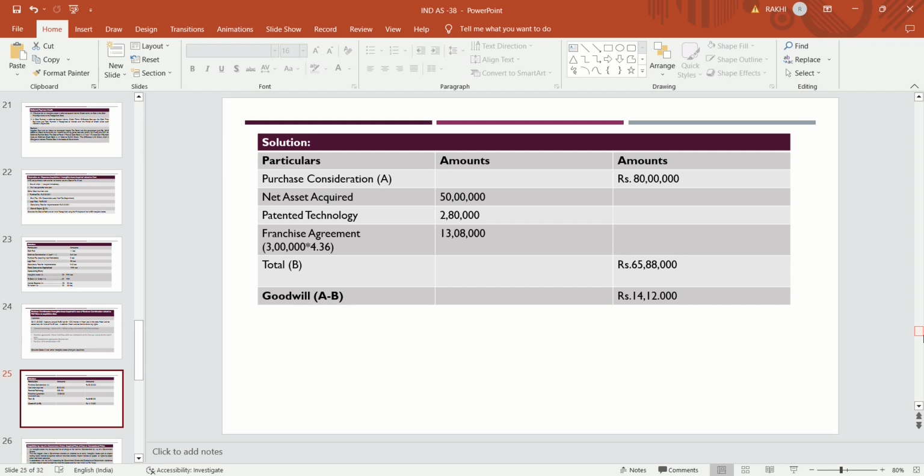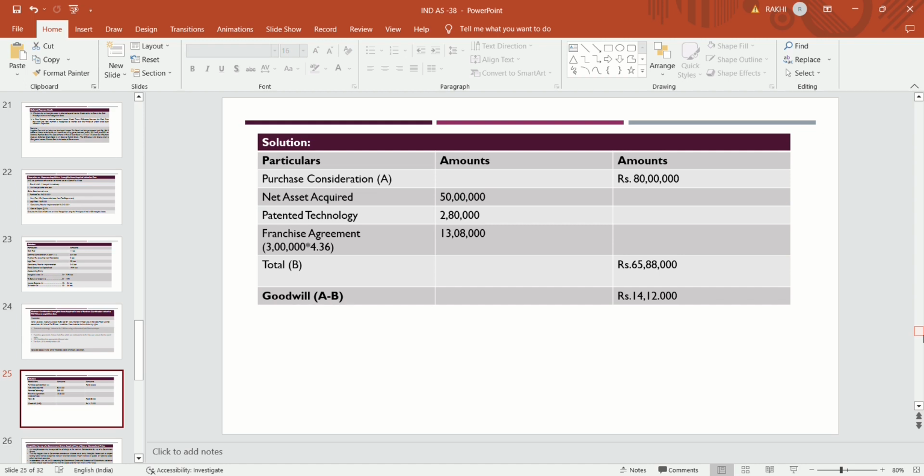So the 6 years annuity factor is 4.36. We will multiply 3 lakhs into 4.36, so it becomes 13 lakh 8,000. So the total will be 65 lakhs 88,000.